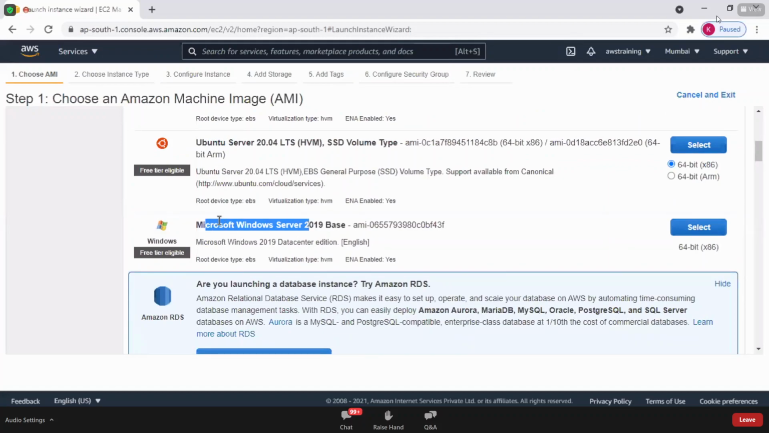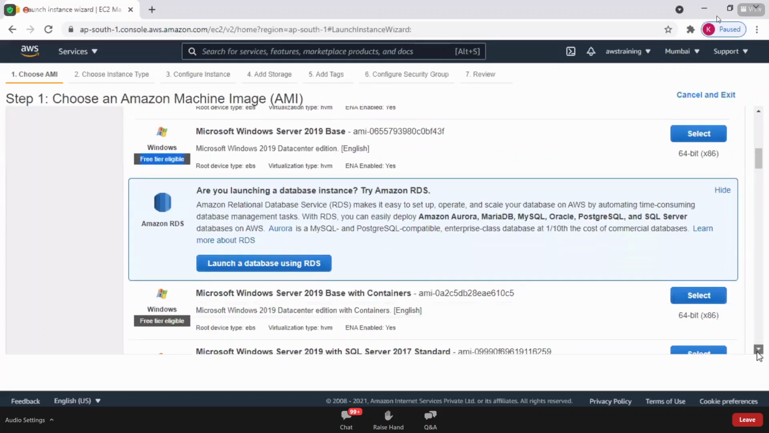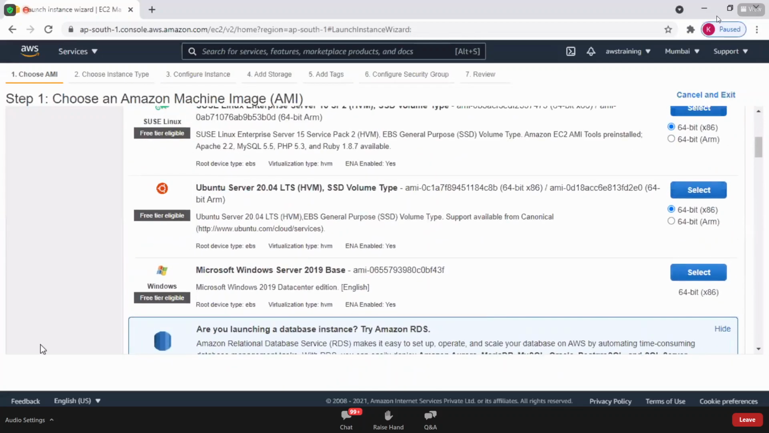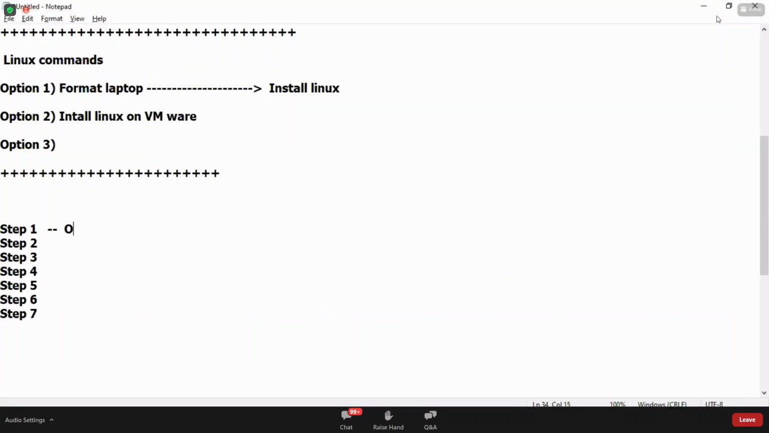Make sure that when you're selecting an operating system, it is eligible for free tier, because I hope you know the account we have created is a free tier account. There are some operating systems which are not eligible for free tier. Can you see this is eligible for free tier, but this one is not. This is an operating system with SQL Server. It's not free tier. So make sure the operating system you're selecting is eligible for free tier. So this is eligible, so let's select it. Step 1 is all about selecting the operating system.